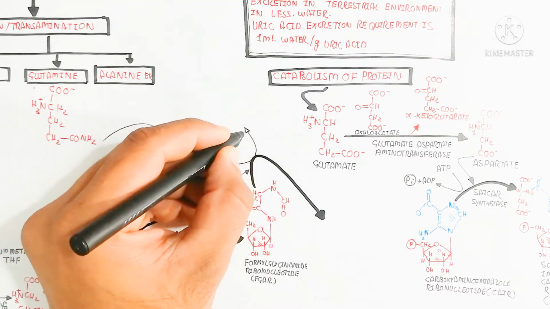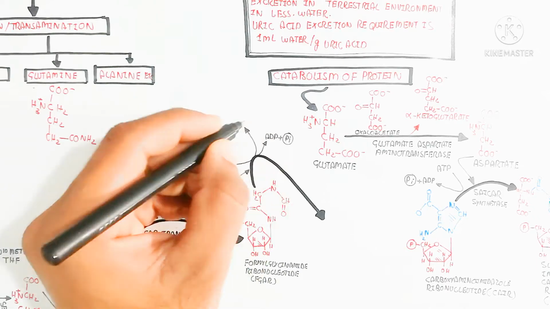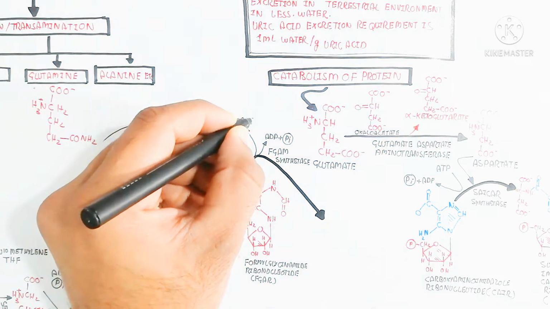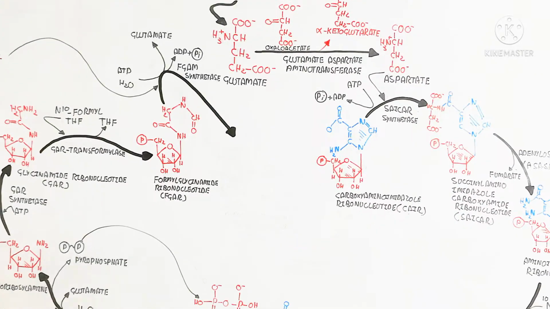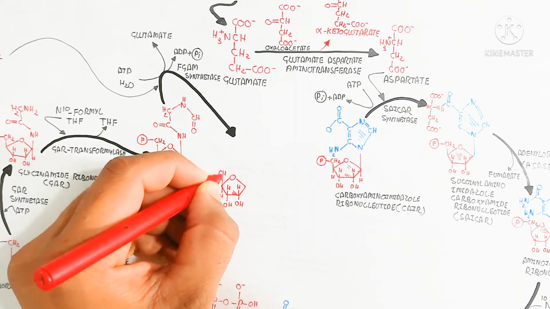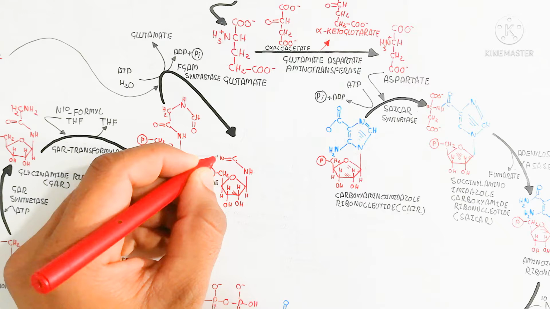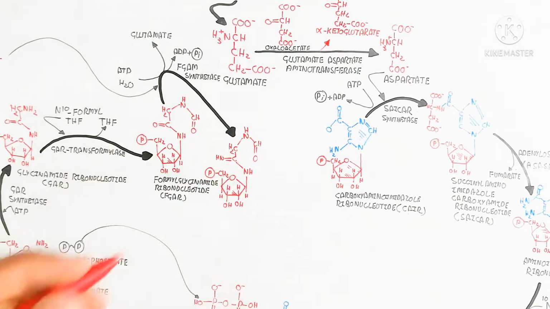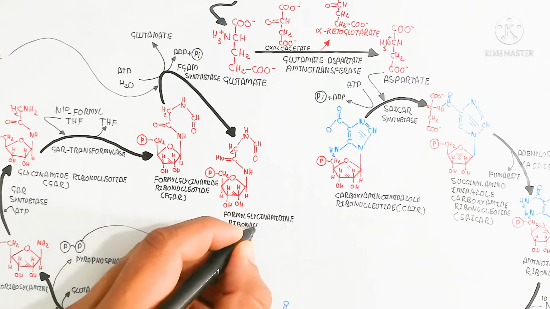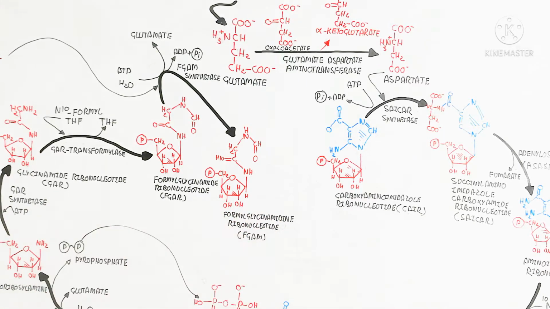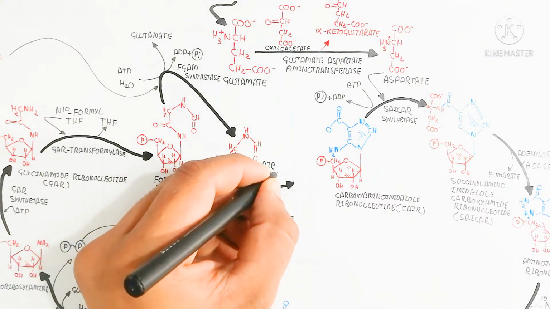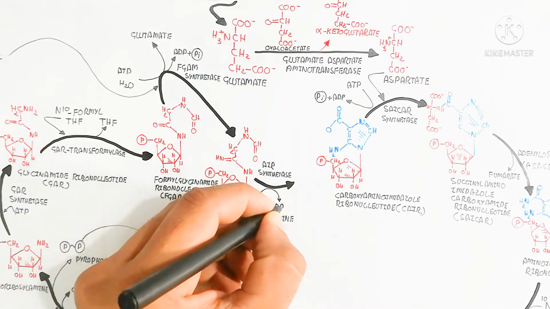And in this way, here is the glutamine. This glutamine is also used for the conversion by the FGAM synthetase enzyme, releasing glutamate from glutamine, and in this way the FGAM or formylglycinamidine ribonucleotide formation will occur. This glutamine conversion into glutamate is very important for further reactions and further production of amino acids, like glutamate to aspartate.